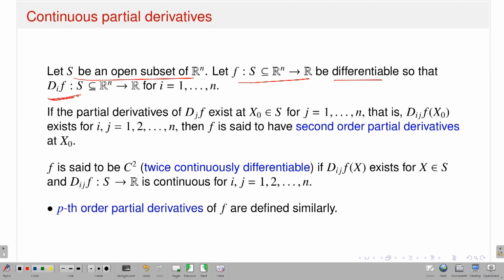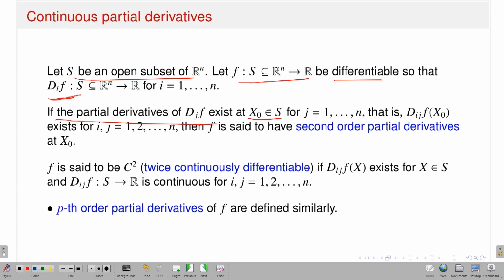Once my function is differentiable, that means the first order partial derivatives exist. That means each d_i of f I can think about as a map from S, a subset of Rn, to R. Now, what I am saying is that if the first order partial derivative d_j f exists at the point x naught, then I have a function.